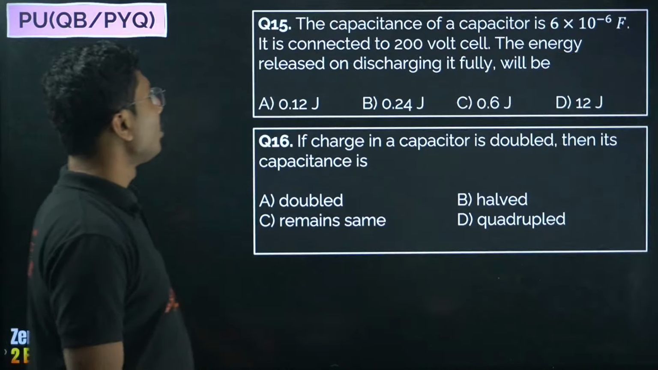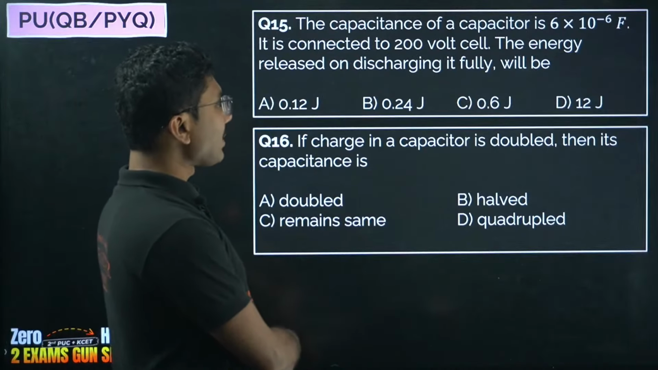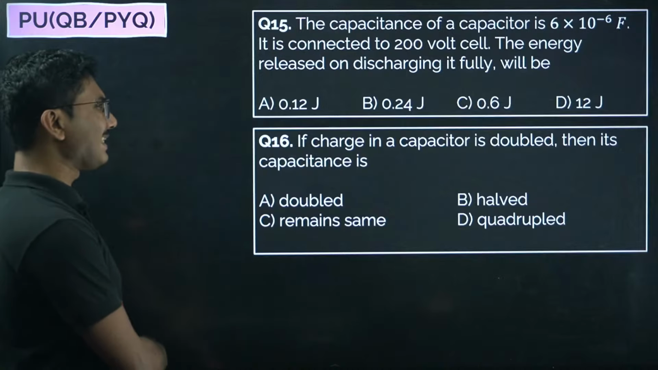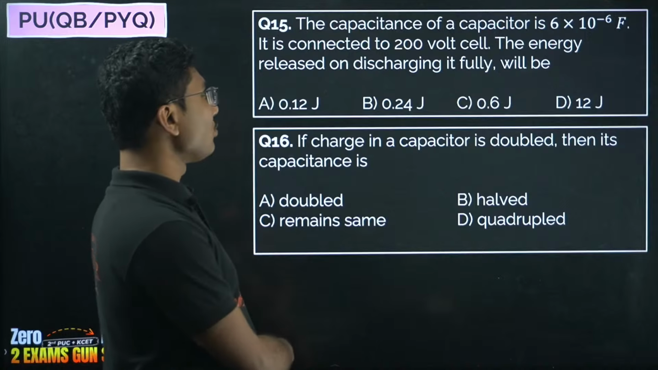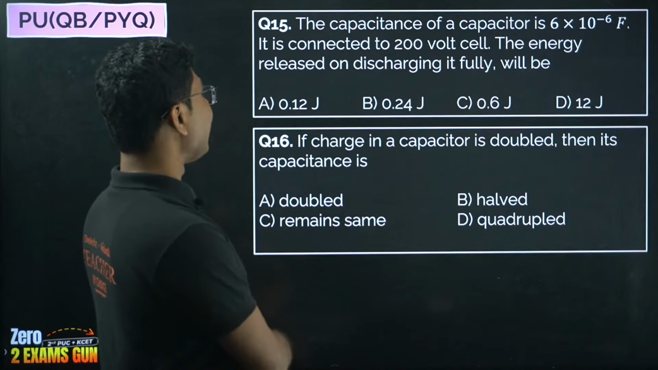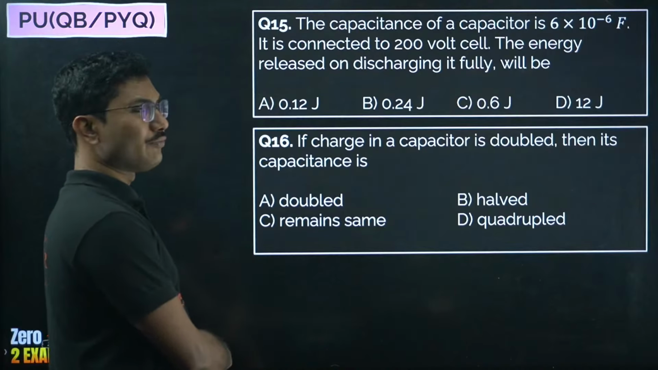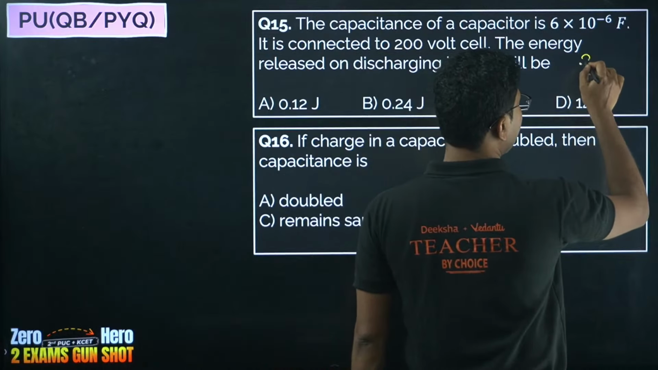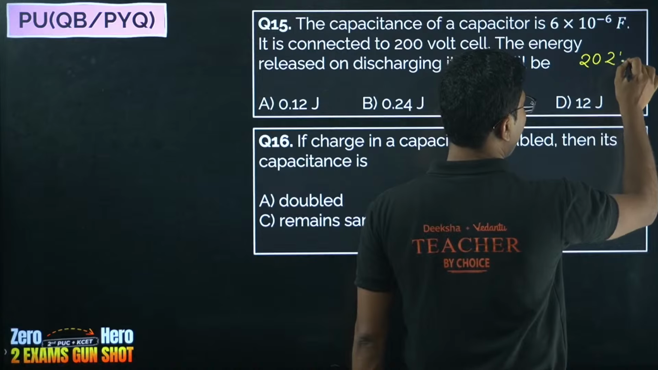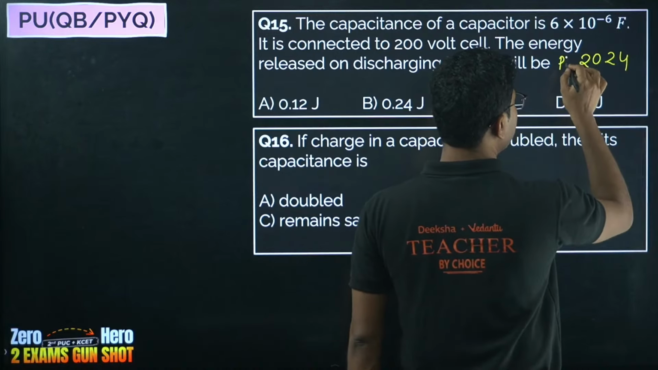Now next two questions. The capacitance of a capacitor is 6 into 10 to the power of minus 6 farad. It is connected to a 200 volt cell. The energy released on discharging it fully. So this question came in, I think, 2024 PUC.